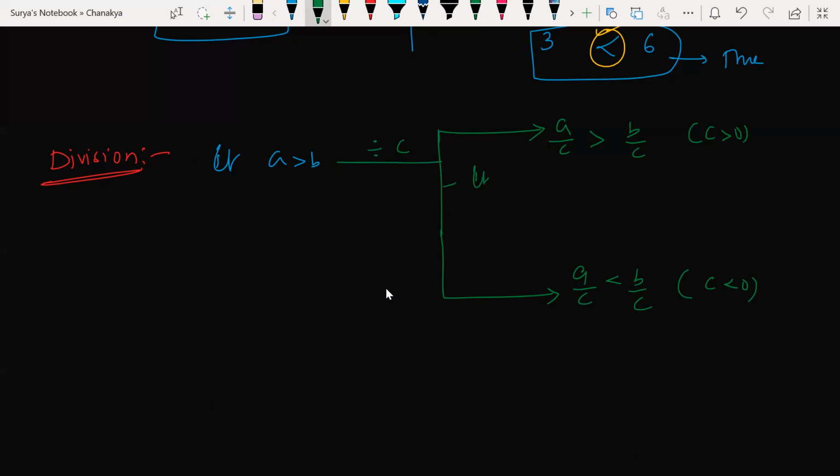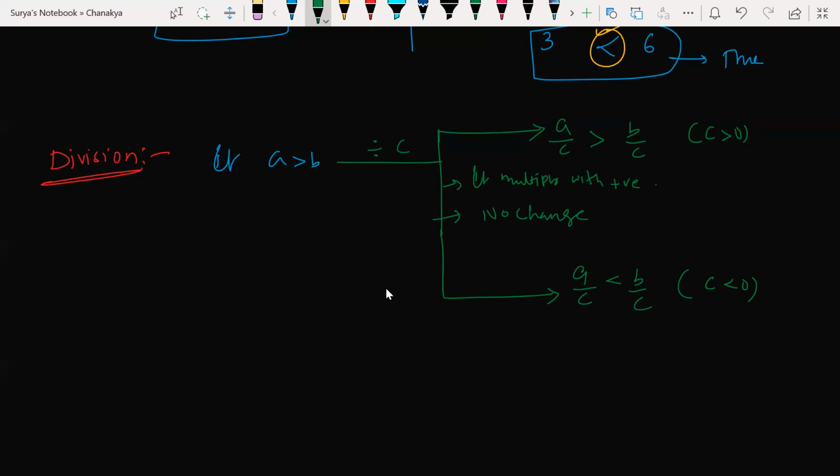If you multiply with a positive number, then no change.